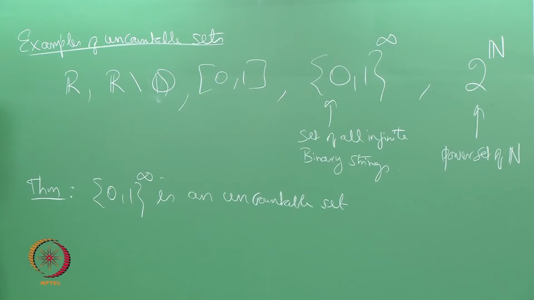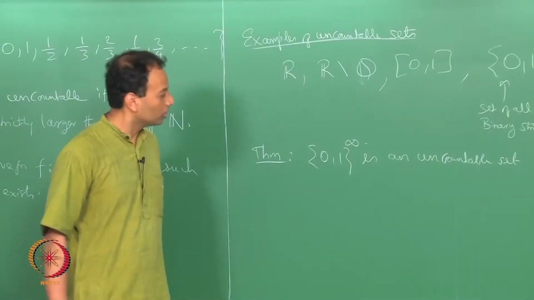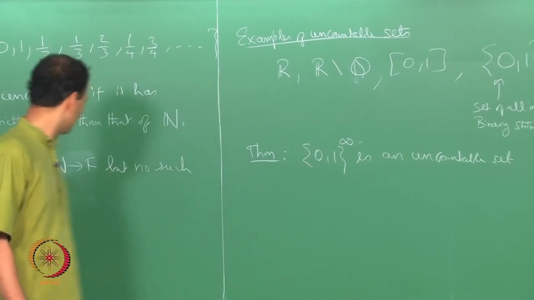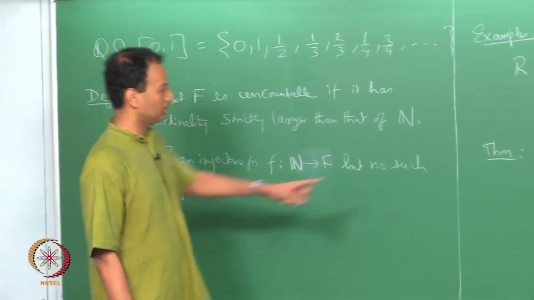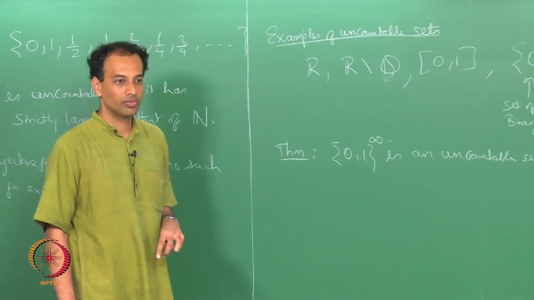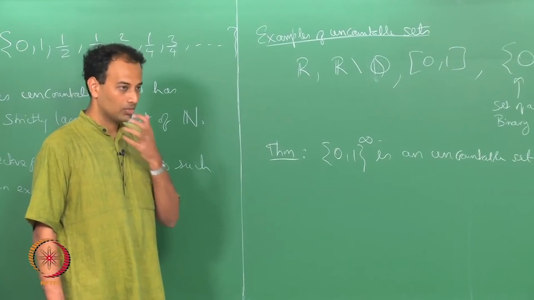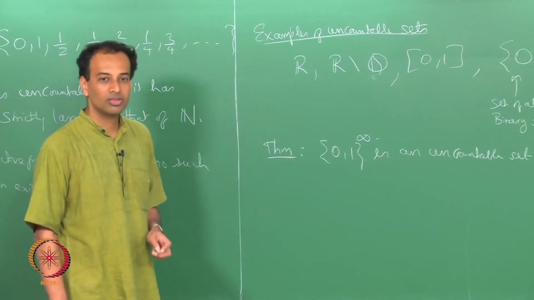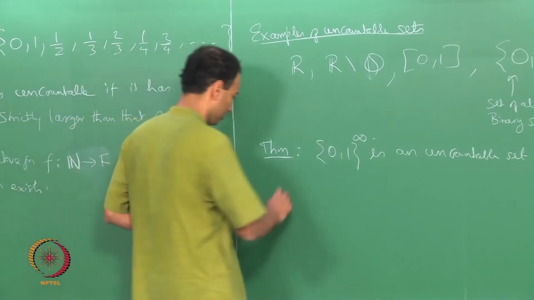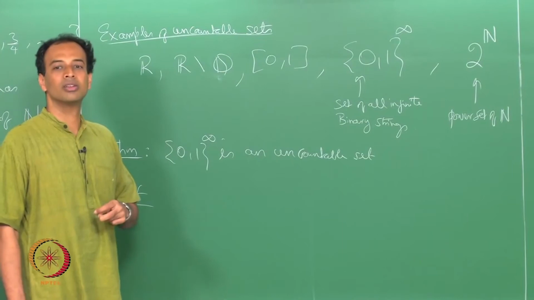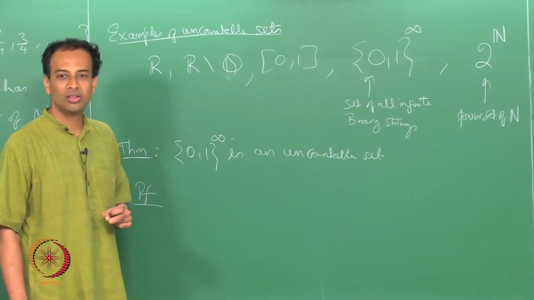How do you prove that? So, in order to prove this, what do you have to do? You have to prove that there exists an injection from n to this set, but no bijection exists, right. Can you prove that an injection exists from n to this? Can somebody give me an injection from n to f? For all numbers there is a binary equivalent.